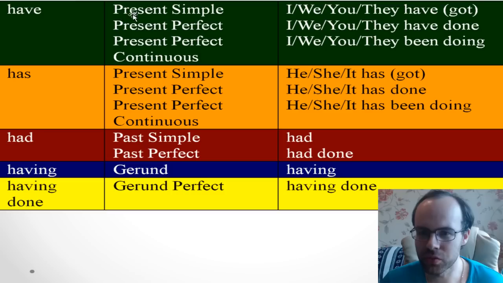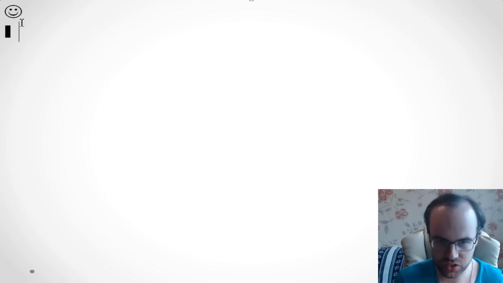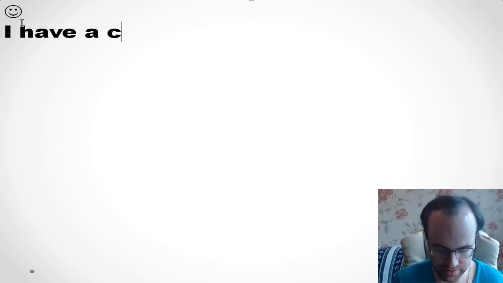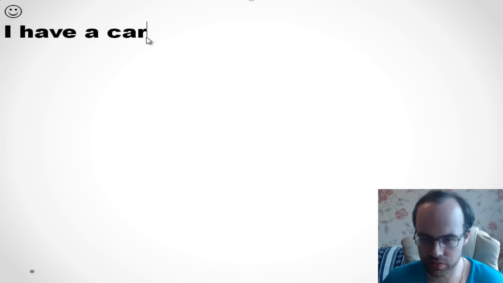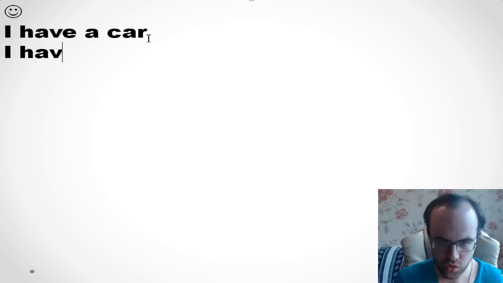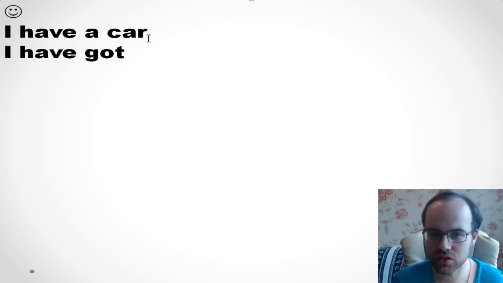So you know that we mostly use it in present simple. Yeah, you know that we use have with I, we, you, they. For example, you can say I have a car. So I'll type it for you. I have a car. It's correct. Or you can also say I have got a car. It's also possible. What's the difference between these two sentences?